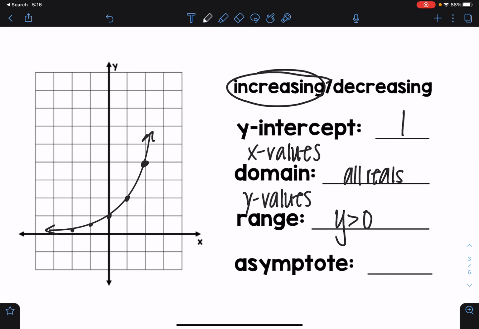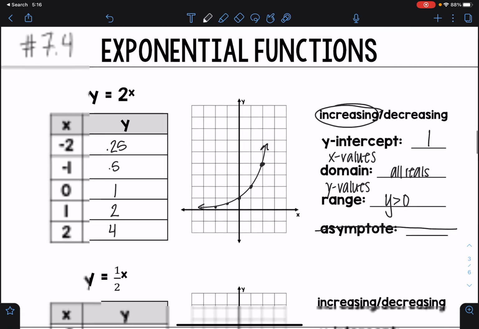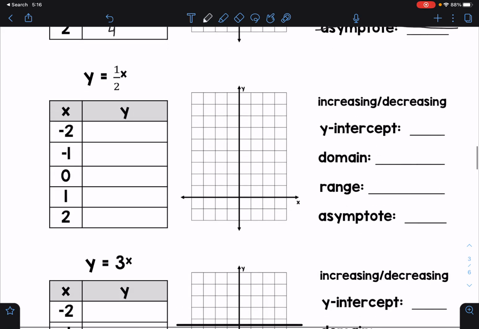Okay, and then this word right here is asymptote, and we are not going to talk about it, so you can just kind of cross those out. That's more of an Algebra 2 concept, and you will eventually get to that in that class. So we'll skip that for now. Okay, so let's keep going.